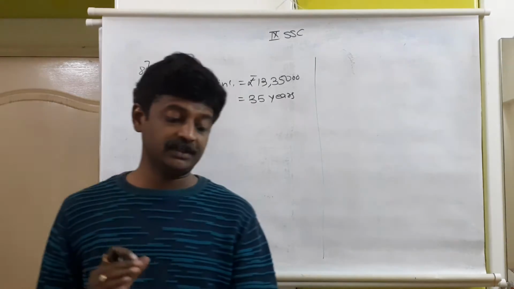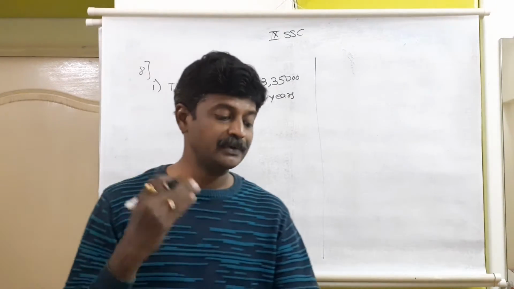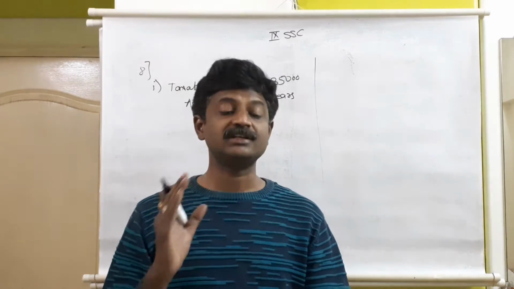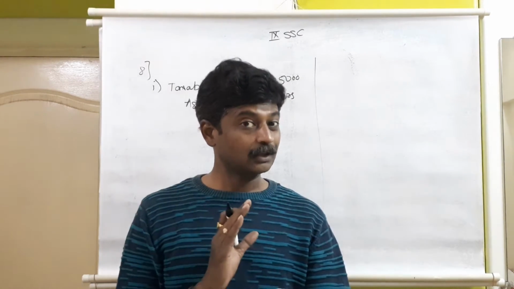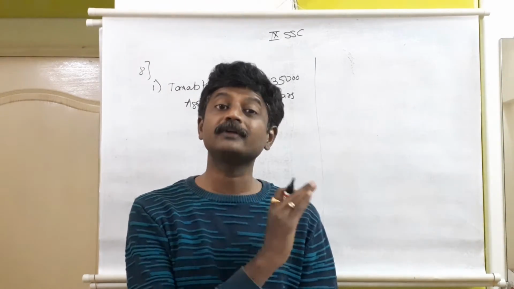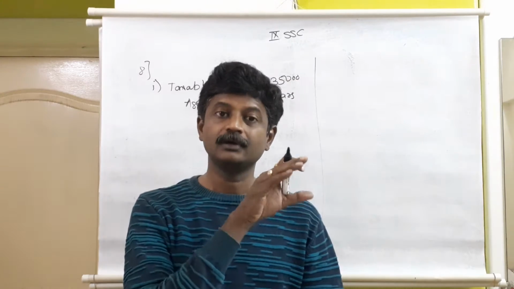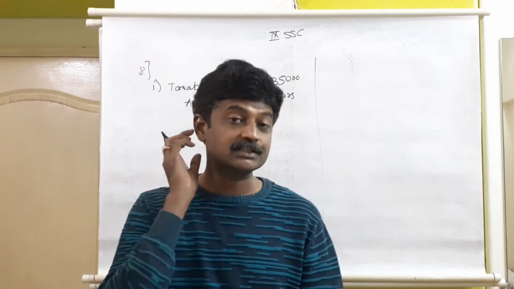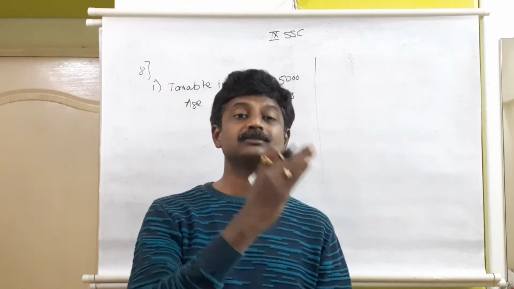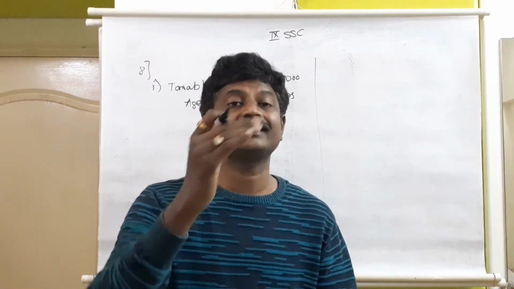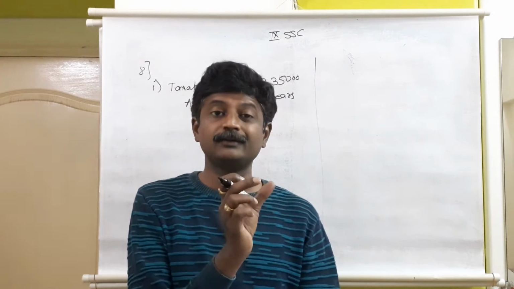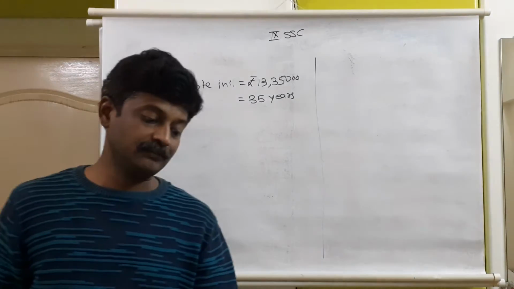From 2 lakh 50,000 and 1 rupee till 5 lakh rupees, 5%. Above 5 lakh 1 rupee till 10 lakh, 12,500 plus 20%. 12,500 is for the 2.5 to 5 lakh slab, already calculated. On the amount above 5 lakh up to 10 lakh, it will be 20% plus the previous 12,500.